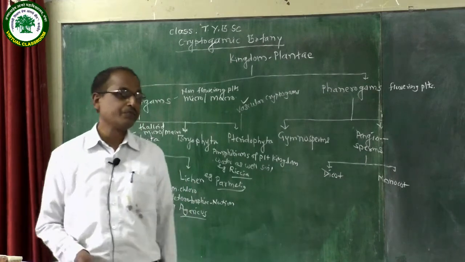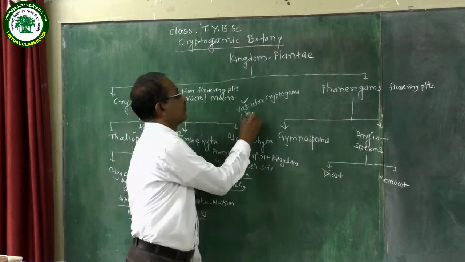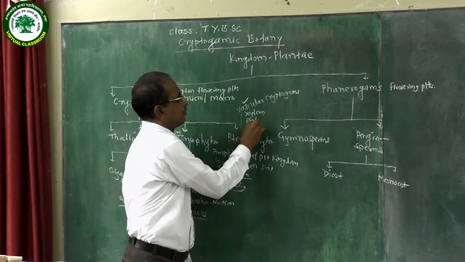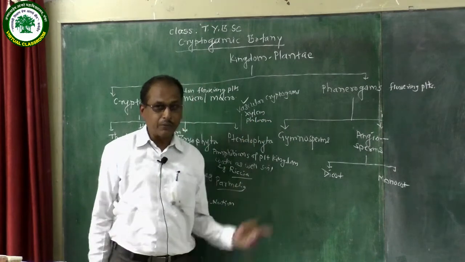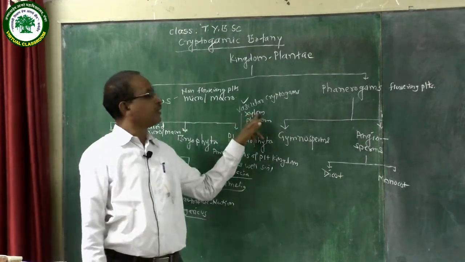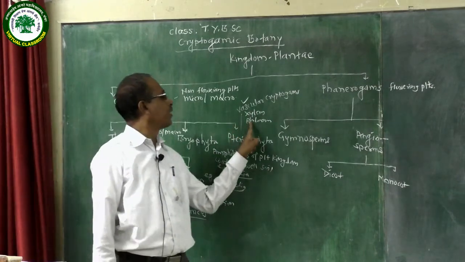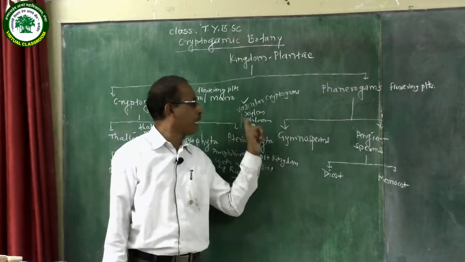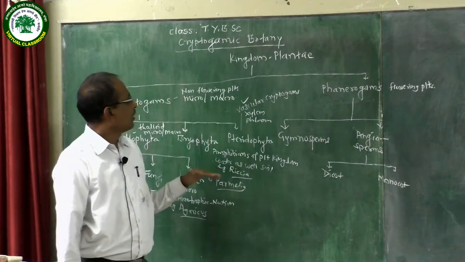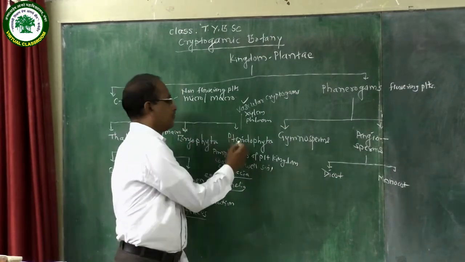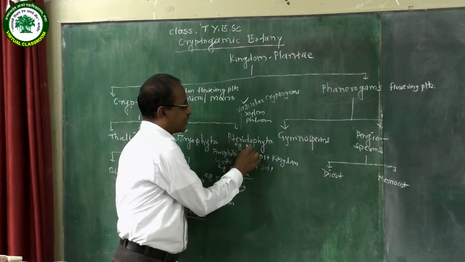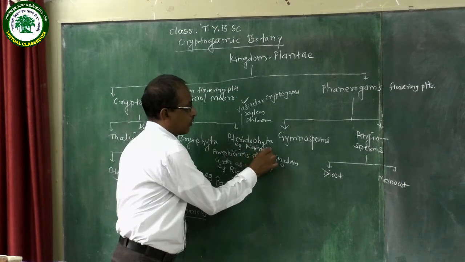Conducting tissue system, that is xylem and phloem are present. You know the function of xylem and phloem. Xylem, it conducts the water and minerals, and phloem transports the food material which is prepared in the leaves to the various growing parts. Example of pteridophyta is Nephrolepis.